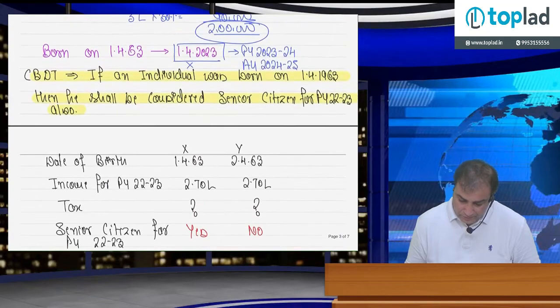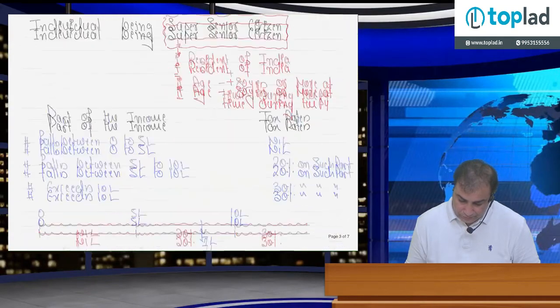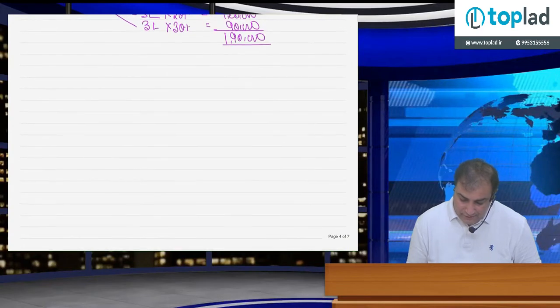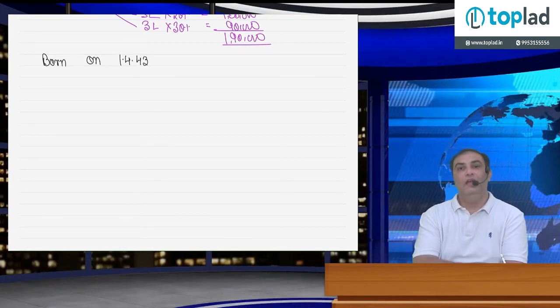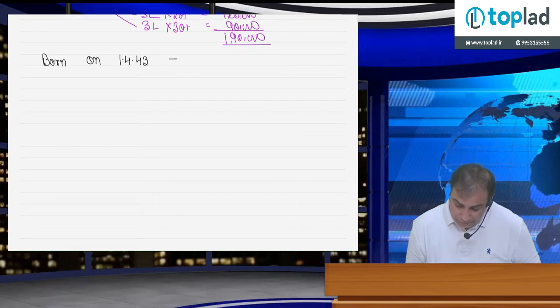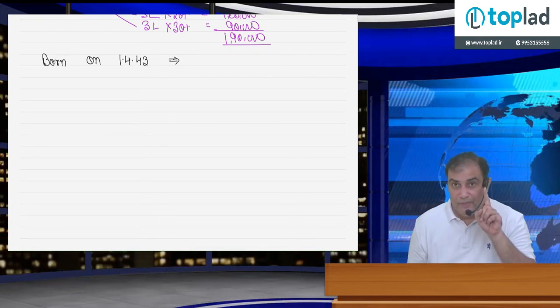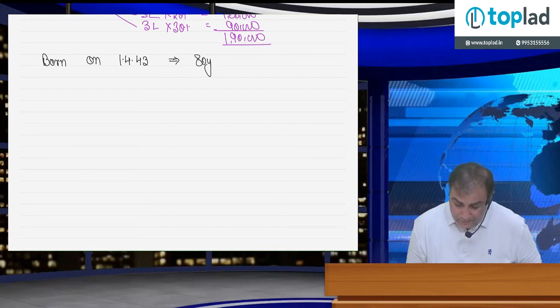Please write down. For example, an individual born on 1/4/1943. He will become 80 years old on 1/4/2023. Again, it is previous year 23-24, meaning assessment year 24-25.